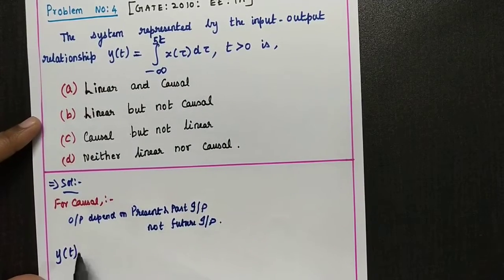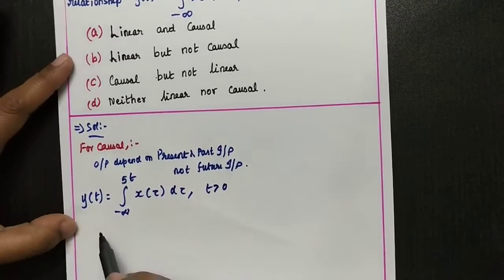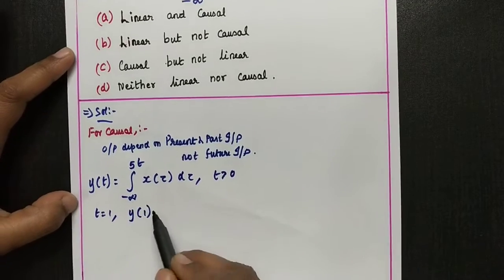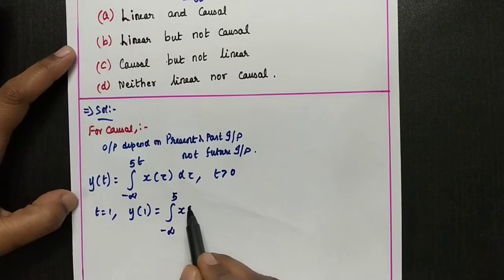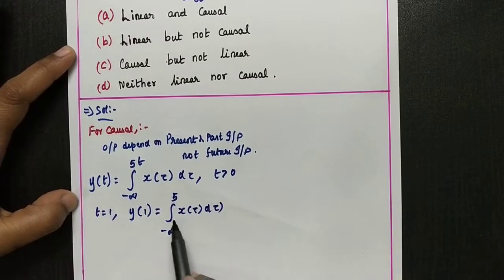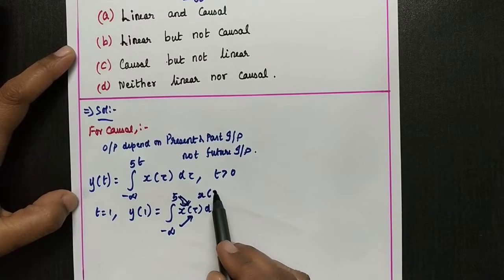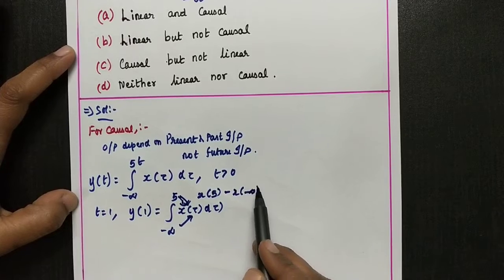The output representation is y of t equal to integral from minus infinity to pi t of x of tau d tau, for t greater than 0. Let me apply the limit t equal to 1. This equation becomes y of 1 equal to integral from minus infinity to pi of x of tau d tau. Applying the lower and upper limits, this is x of pi minus x of minus infinity.